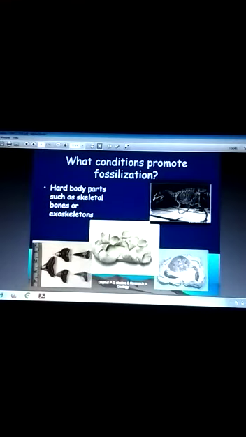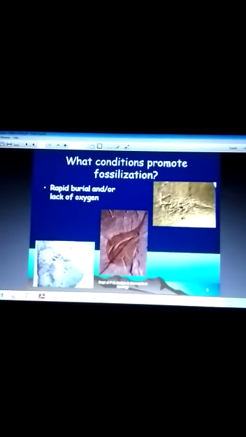What are the conditions to promote fossilization? Hard body parts such as skeletal bones or exoskeleton promote fossilization. Also, rapid burial and or lack of oxygen also promote fossilization.